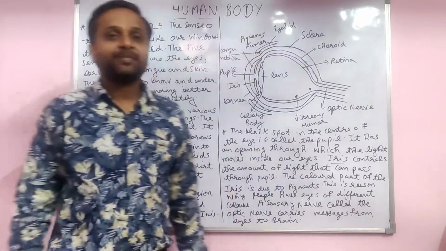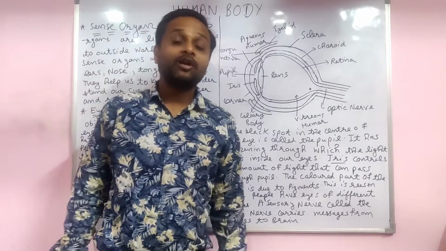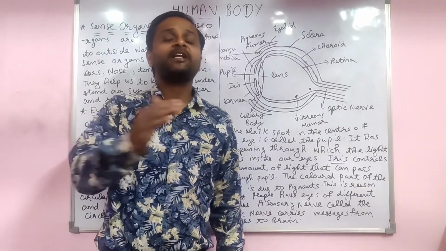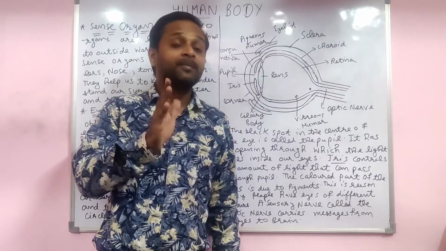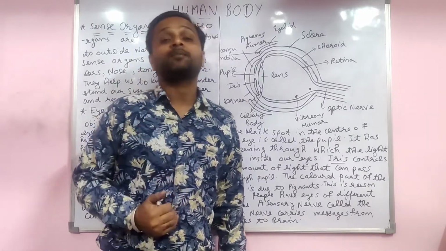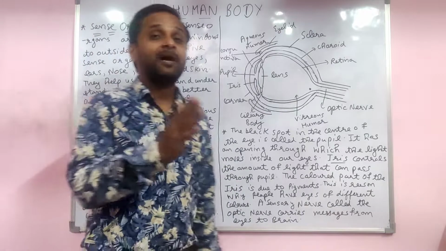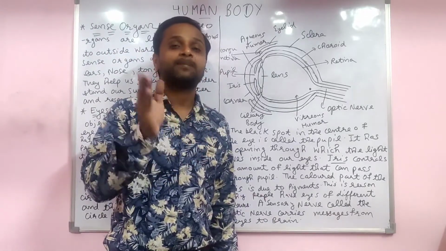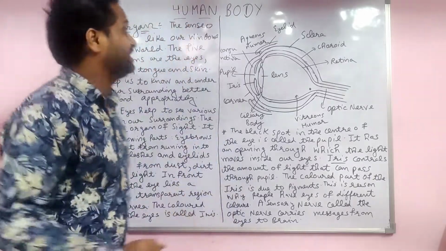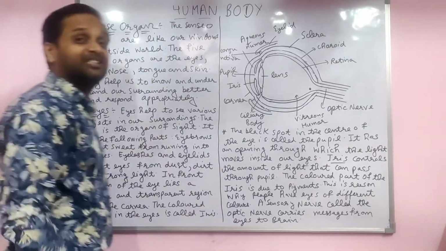Good morning students. In the last lecture, we already discussed the coordination of movement, and the different parts of the nervous system. Only the nervous system is able to balance our body. The different parts are the CNS, the central nervous system, the autonomic nervous system, and the peripheral nervous system. But in this lecture, we have to discuss the sense organs.